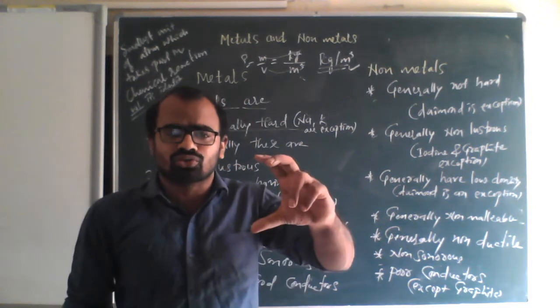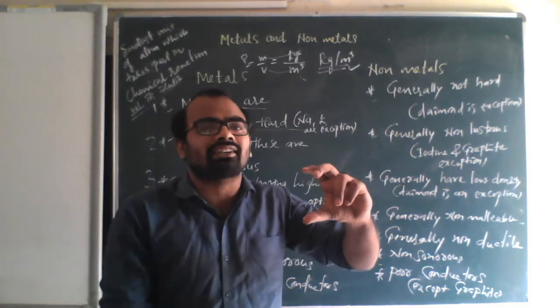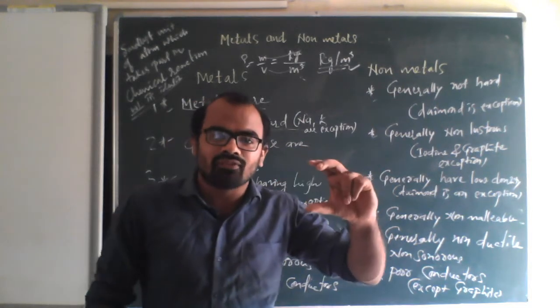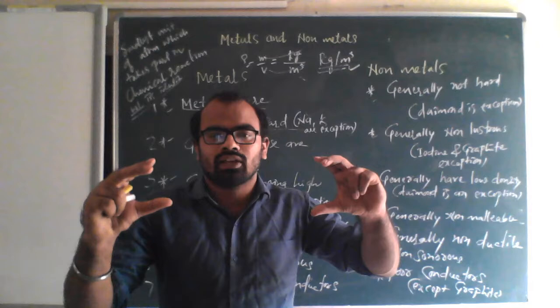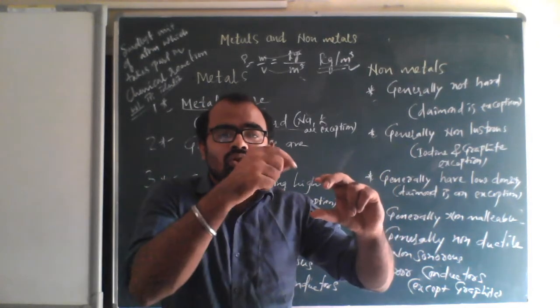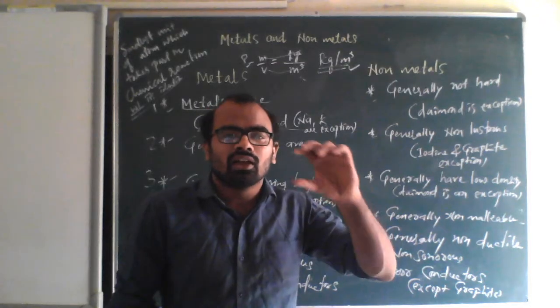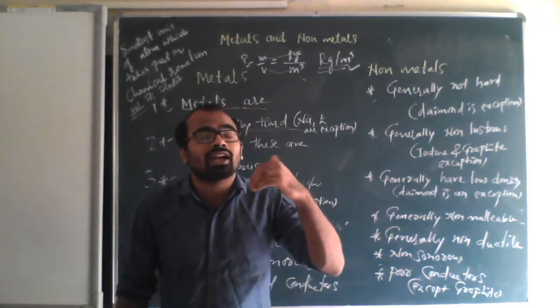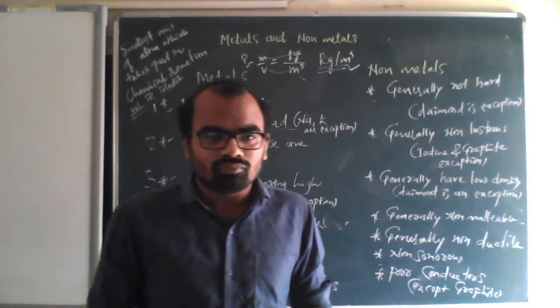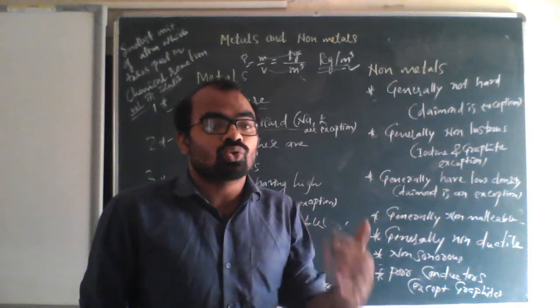If you take ice also, even though it is strong, it is not compacted. Take the same size of ice and the same size of stone. Stone is more compacted compared to ice. Ice has lots of pores. It is porous, that means it does not have that much weight. So here the density of stone is more compared to ice.